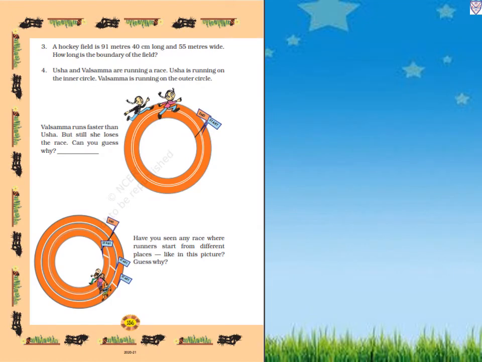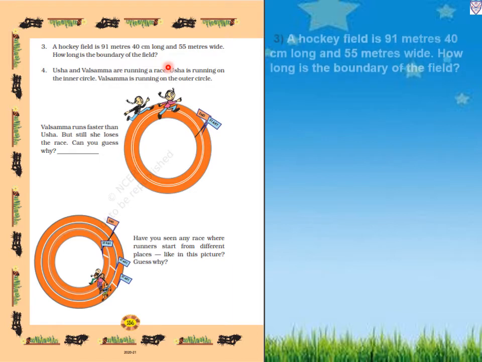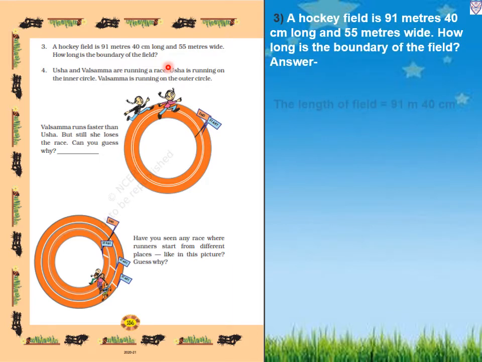Page number 156, question number 3. A hockey field is 91 meter 40 centimeter long and 55 meters wide. How long is the boundary of the field? So the length of the field is 91 meter 40 centimeter. The field is in a rectangular shape, so the length is given and the width is given, 55 meters wide.